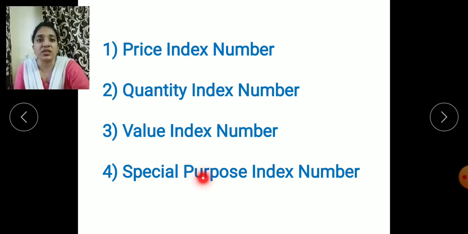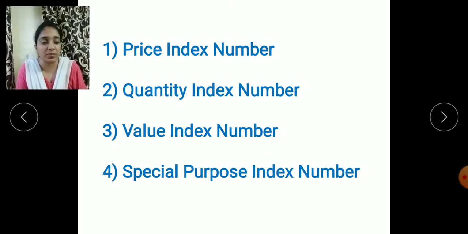And the last one is special purpose index number. The word special itself says that this type of index numbers are for special purposes. Just say the share market is there. In the case of share market, if they want to compare the prices of the shares, current year's prices and previous years, it will be compared. And even in the case of the armed forces, soldiers, military forces, at that time also it may be compared. Or even in the case of import and export, at that time also special purpose index numbers are needed.